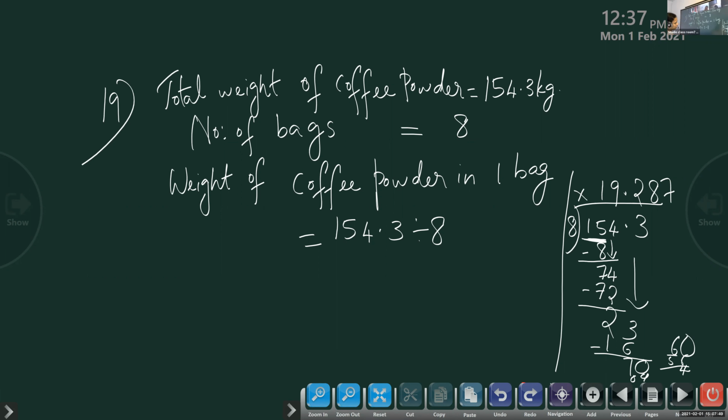Here, when we add one more 0, we will get a number without a remainder. So what is that? 40. So we can write 40 if it is possible. 8 into 5 is 40. So what's the answer? 19.2875 kg.